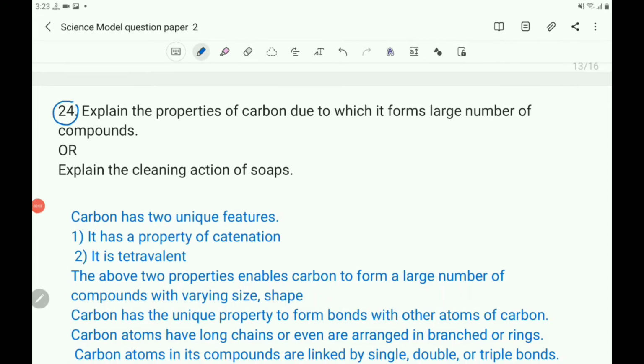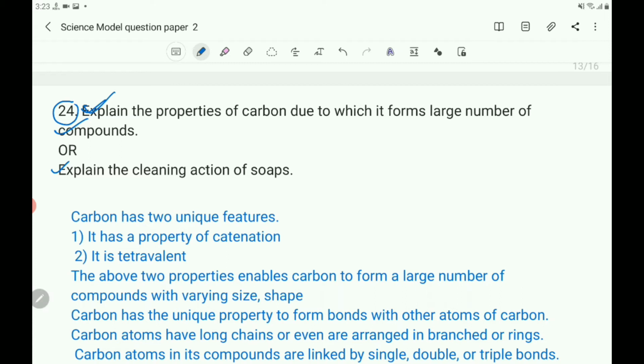Now the 24th question, it is a choice question. The first question is, explain the properties of carbon due to which it forms a large number of compounds. And the second choice question is, explain the cleaning action of soaps. Now let us answer the first question, that is the properties of carbon due to which it forms a large number of compounds.